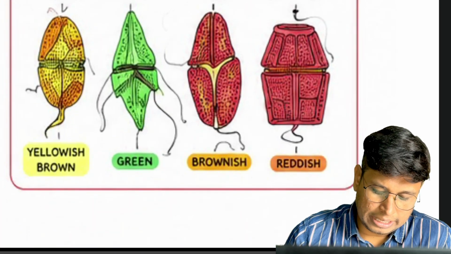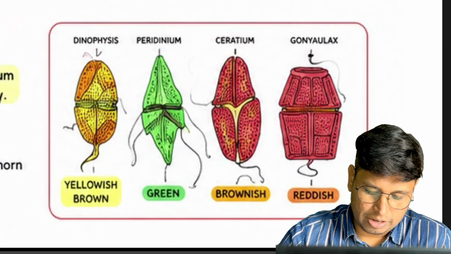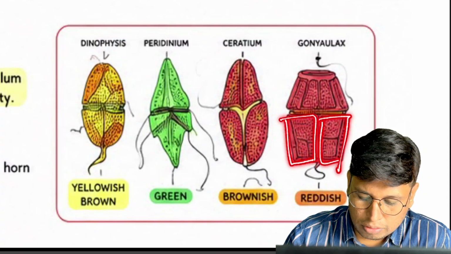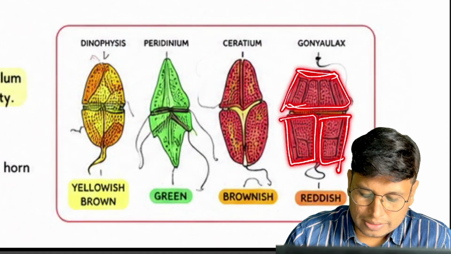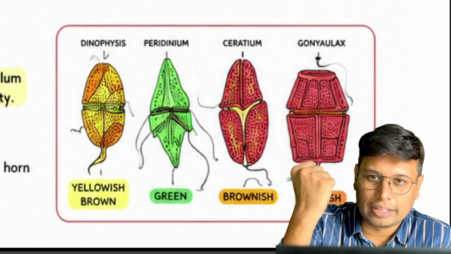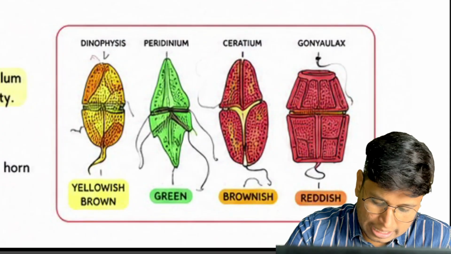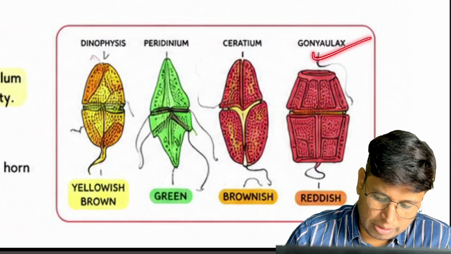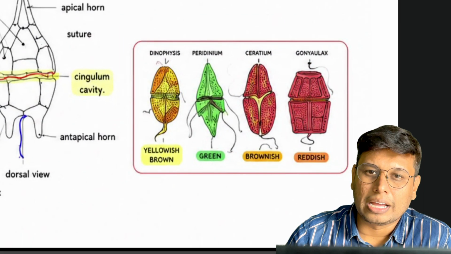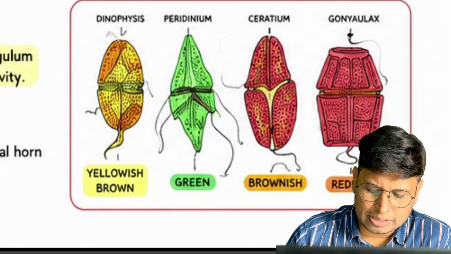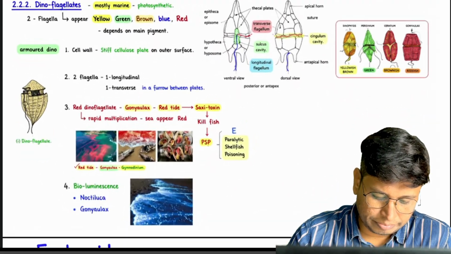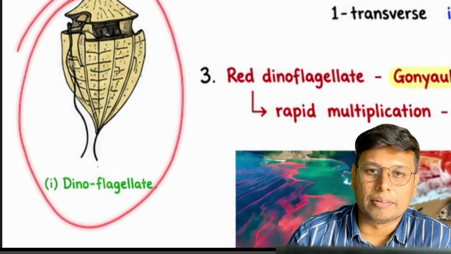And if you want to see, these are some dinoflagellates. As you can see, they have very hard cellulose plates on them. That's why they are also called armored dinoflagellates. They have armor to protect them from outside. So you have reddish Gonyaulax, brownish Ceratium, green Peridinium, and yellowish brownish Dinophysis. You don't have to remember their structure and all, you just have to remember that they contain this, and this is the NCERT diagram, very simple.